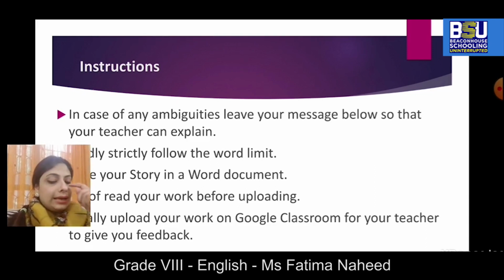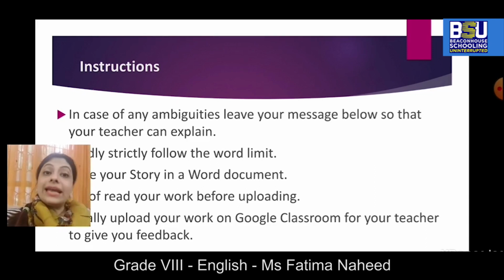Fine. The seventh point is get feedback. Now, this feedback is not necessarily to be taken from your teacher only. You can ask any of your siblings or your friends or your parents to just go through your story and give you feedback on what is missing in the story. And then you can add that essential spice in your story to make your story the best one. Fine.